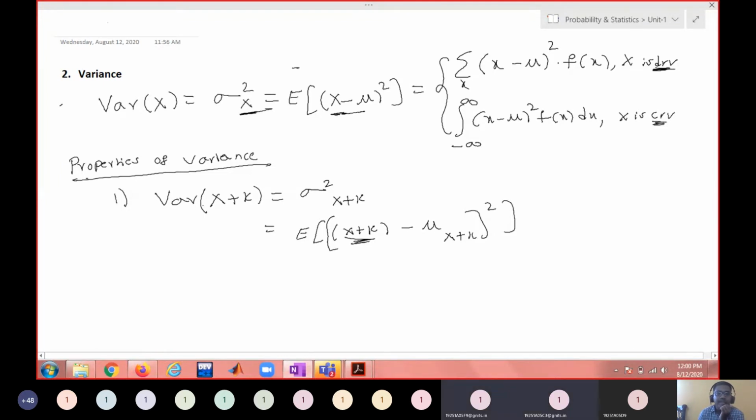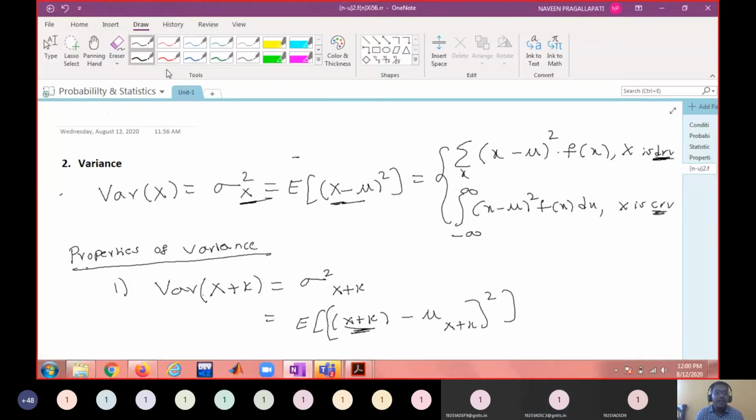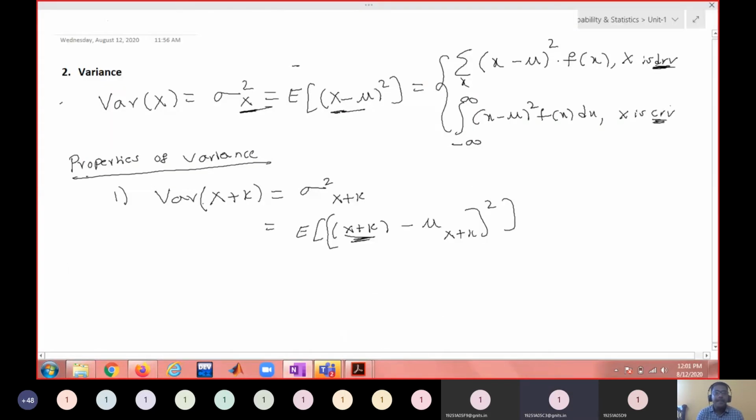Mu is the mean of x, and here mu is the mean of x plus k. Is it okay? Now just expand and simplify. Meanwhile, you can do it in your notebook. So when I expand this, what do I get?